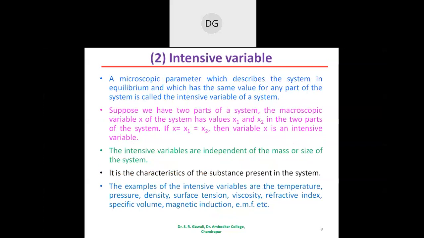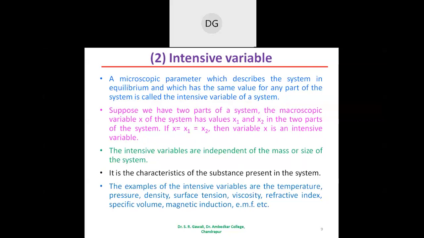Then the second type of thermodynamic variable is the intensive variable. These extensive and intensive variables are very important from the examination point of view. Sometimes a question may be asked to discuss extensive and intensive variables, or the difference between the extensive and intensive variable can be asked in the examination. So you must prepare these topics.